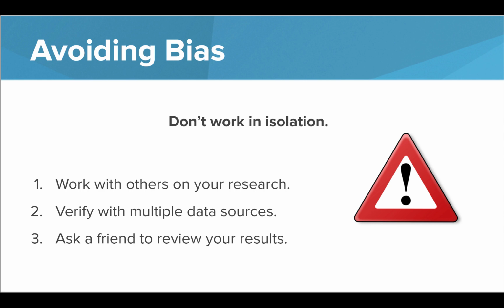A rule of thumb for avoiding bias is to make sure that you don't work in isolation as much as possible. Work with others when you can during all phases of the data science lifecycle. Check for and use multiple data sources to compare and verify instead of just referencing one data set. And reach out to others to review your results. All of these strategies will help limit bias from creeping into your study.